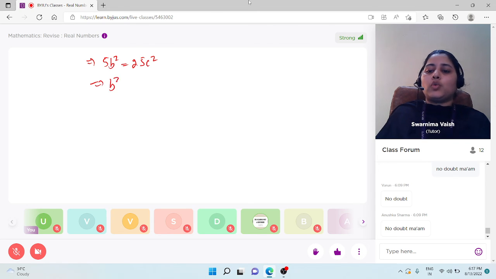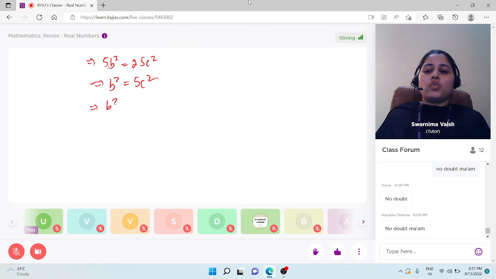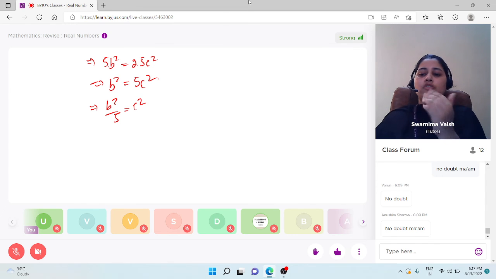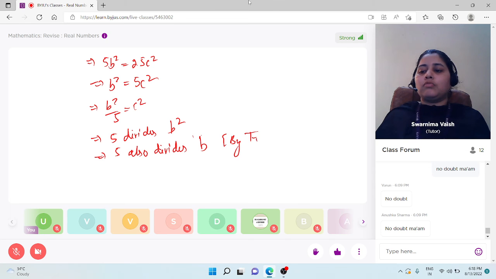It means b square is equal to 5c square. Now b square by 5 is equal to c square, means 5 divides b square as well, because we get an answer c square after this division. So again by the fundamental theorem, 5 also divides b as well.